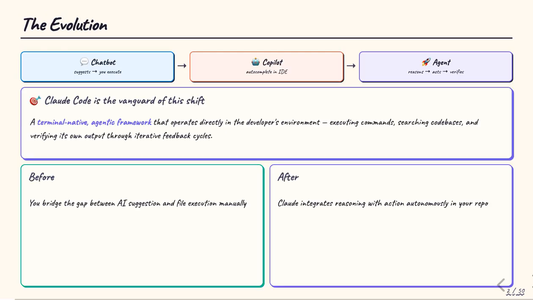Claude Code represents a fundamental shift in how AI participates in software development. The old model was simple. You ask, the AI suggests, you execute. Copilots improved on this with inline autocomplete. But Claude Code takes a third step. It's a fully autonomous agent that reasons, acts, and verifies its own output. Instead of bridging the gap between AI suggestion and file execution yourself, Claude integrates reasoning with action directly in your terminal, searching codebases, running commands, and iterating until the task is complete.